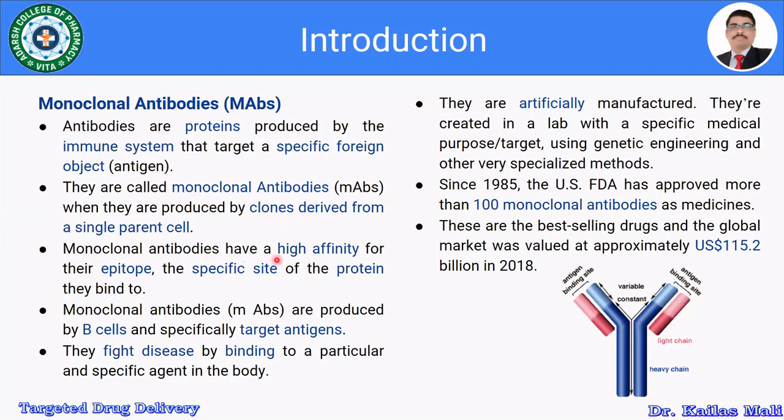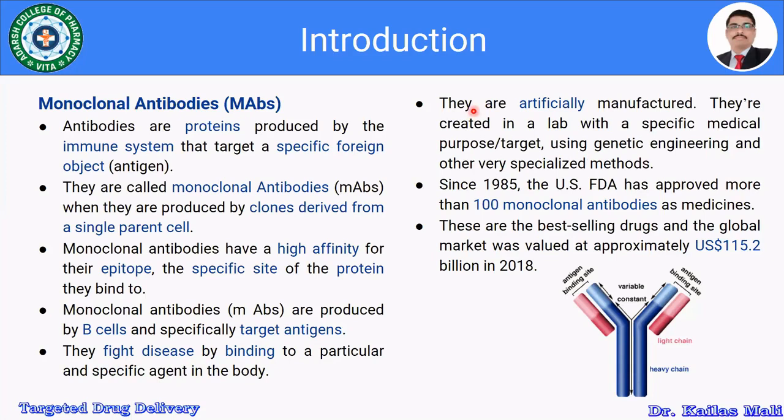Monoclonal antibodies have a high affinity for their epitopes, that is the specific site of the protein they bind to. Monoclonal antibodies are produced by the B cells and specifically target the antigens. They fight diseases by binding to a particular and specific agent in the body, and thereby they defend against certain diseases.